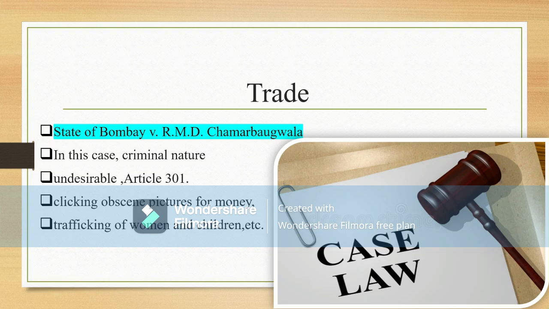For example, clicking obscene pictures for money, trafficking of women and children, etc. These two activities come under the meaning of trade, but will not be given protection under Article 301. It does not come under the ambit of Article 301.